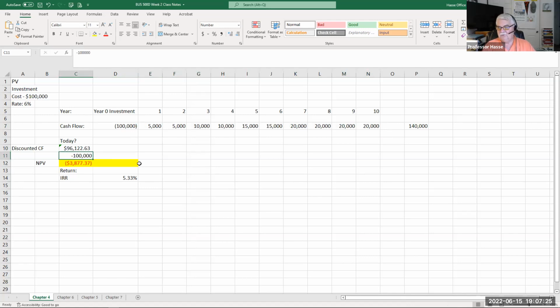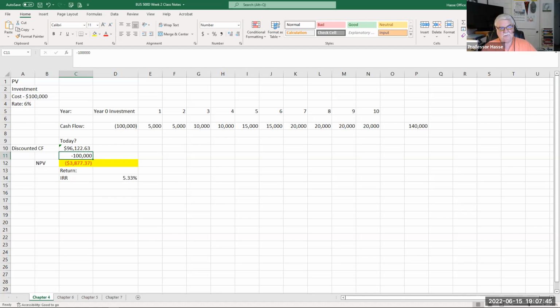This concept is used in capital budgeting. It's used in investment return analysis. It's used in stock management. This is a key concept you need to be aware of in Chapter 4, discounted cash flow. And here's a perfect example of it.